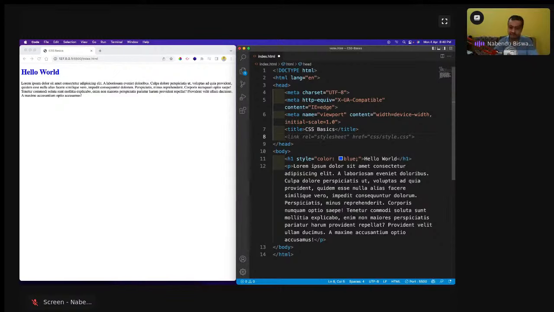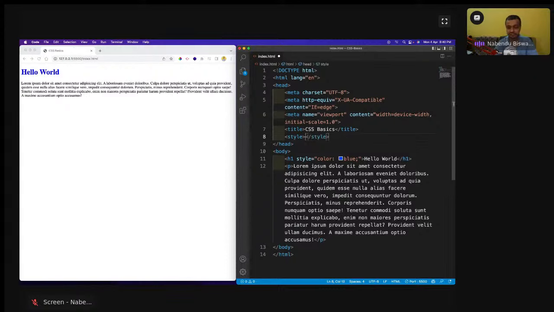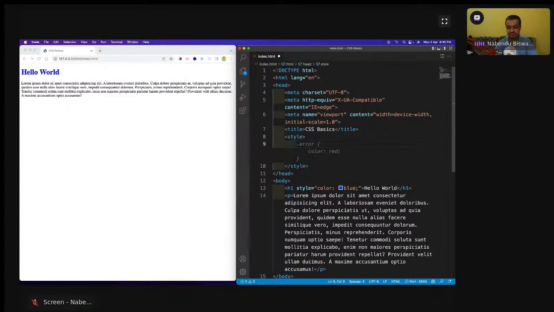Here what happens, inside the header tag I'll have a style like this, and now I will use this P, and then I'll use the color is brown. Color is brown I'm going to use. Okay, and I'm going to save it, and the color will become brown. Okay, so this is how.